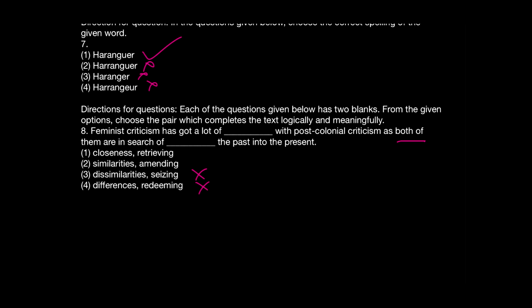Now let's check for the second blank. In search of dash the past into the present. So we can retrieve the past into the present, hopefully yes, but we cannot amend the past into the present. We cannot make changes to the past. And because of the second blank, option 2 also goes away, and my correct answer is option A, where I am drawing the closeness between feminist criticism and post-colonial criticism by connecting them in such a way that they are in the search of retrieving or getting the past into the present.